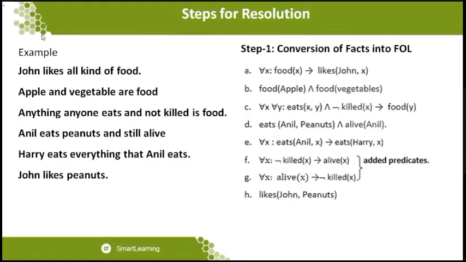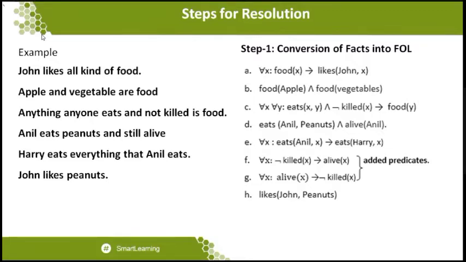So these are the different kinds of facts available. What is fact 1? John likes all kinds of food. This is fact number 1. Fact number 2, apple and vegetables are food. Anything anyone eats and is not killed is food. Anil eats peanut and is still alive. Harry eats everything that Anil eats. John likes peanuts. So you can see there are different kinds of facts available. And the final statement I have given is John likes peanut. This is the statement that I want to prove by using resolution.